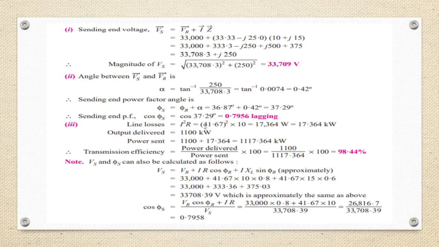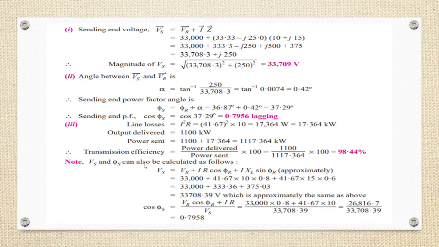Third point, line losses I square R. I is 41.67, squared, into R is 10. So that is 17.364 kilowatt. Output power delivered is 1100 kilowatt and power sent is 1100 plus 17.3, that is 1117.364 kilowatt. Transmission efficiency is power delivered by power sent into 100. 1100 by 1117.364 into 100, that is 98.44%.